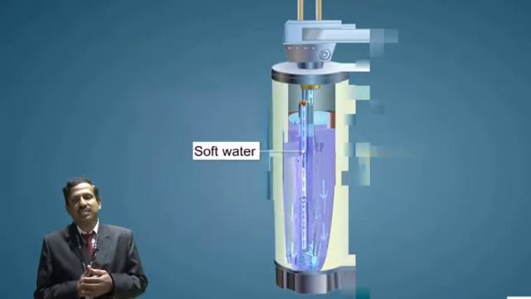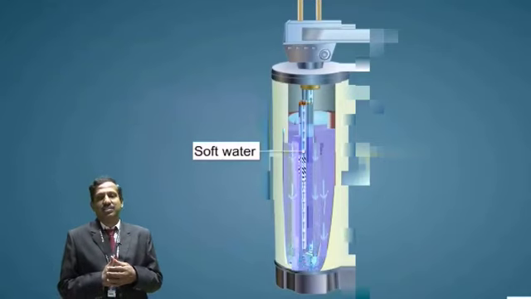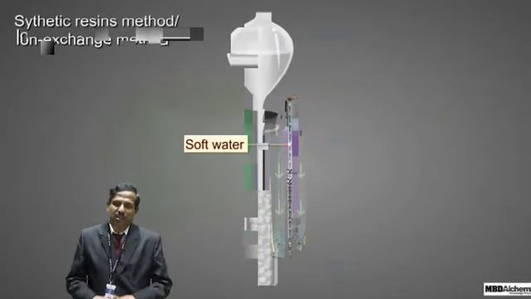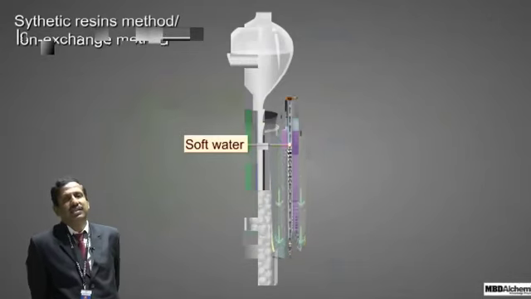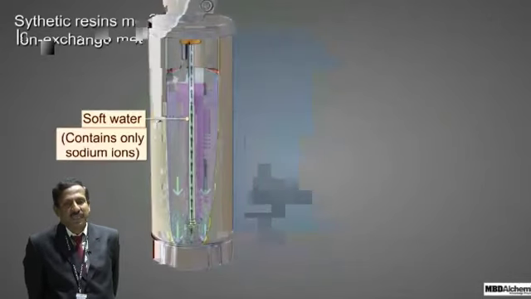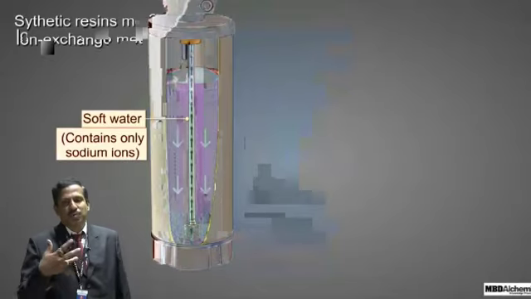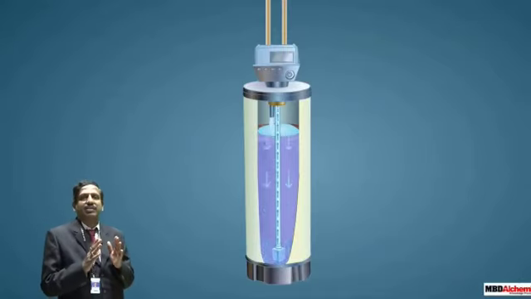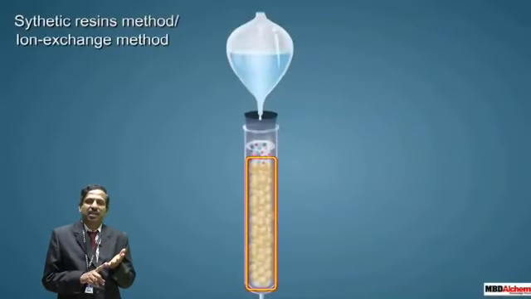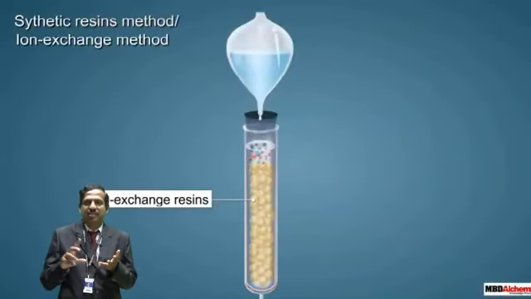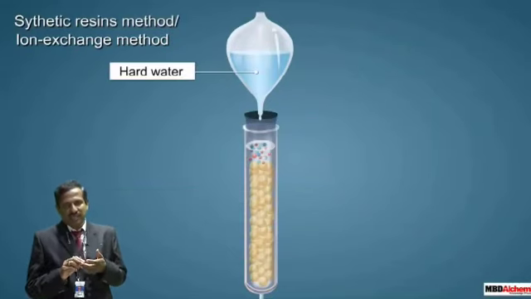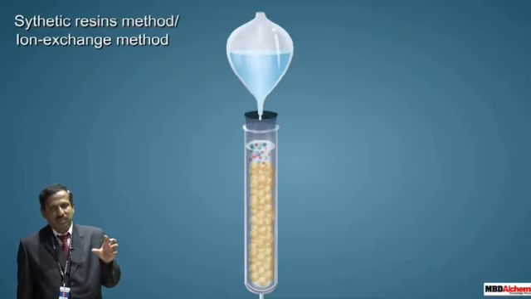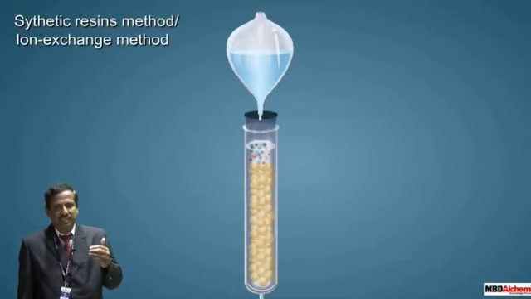And the last part is your ion exchange method. What is that ion exchange method? Ion exchange method is also called the deionization and demineralization process. In this process, what you actually do, you have three columns. One is the cation exchanger, another is your anion exchanger, and third is your degasifier. First you take the hard water and pour it in the first column or chamber, where it comes in contact with your cation exchanger.